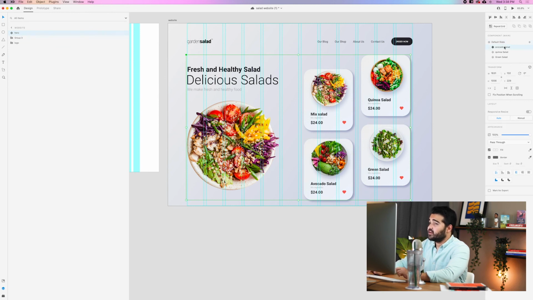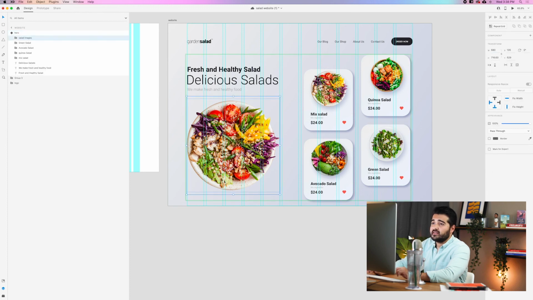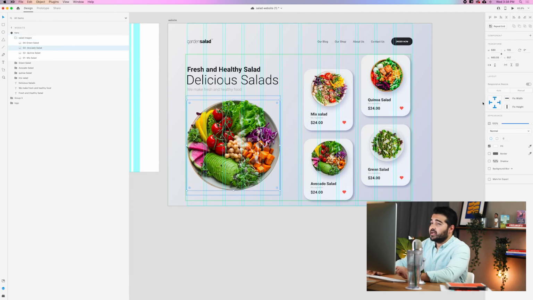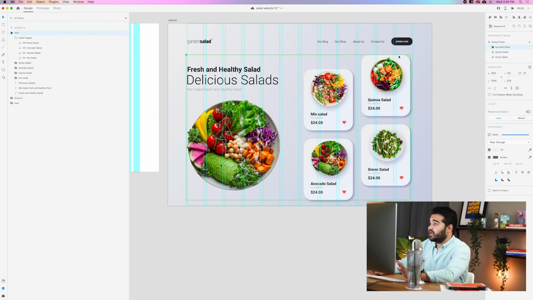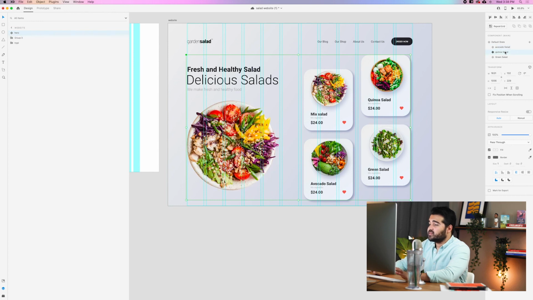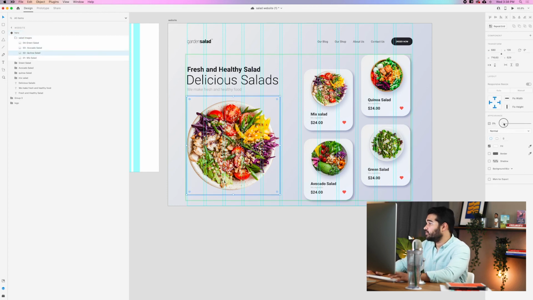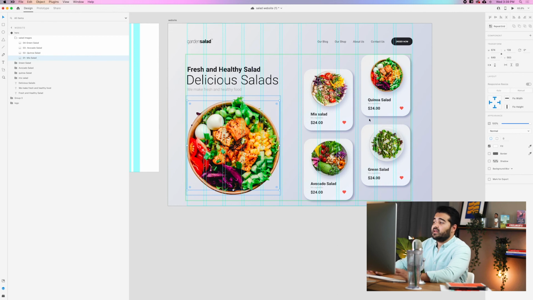So we're gonna go to the avocado salad. We're gonna go here into the salads, and in the salad images, we're gonna change the avocado salad to 100. And then the other salad, which is the mixed salad, is gonna be 0. So we're gonna go again to the hero, and we're gonna go to the quinoa salad. We're gonna go to hero, we're gonna go to salad images, and then we're gonna go to quinoa salad, and we're gonna put it 100%. And then we're gonna take the mixed salad, and we're gonna reduce it all the way down.